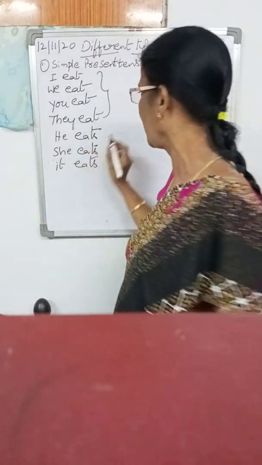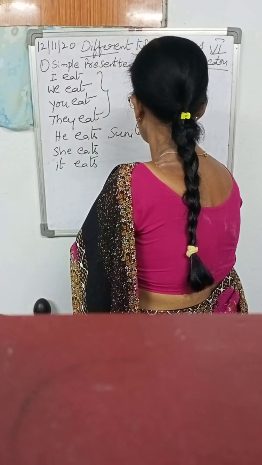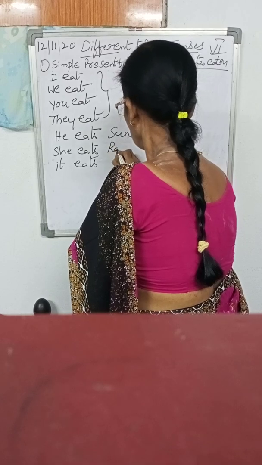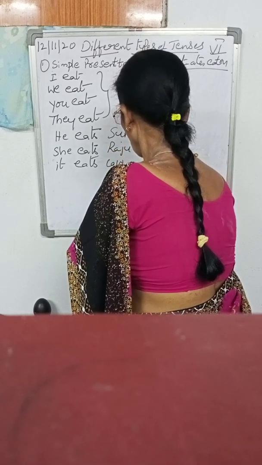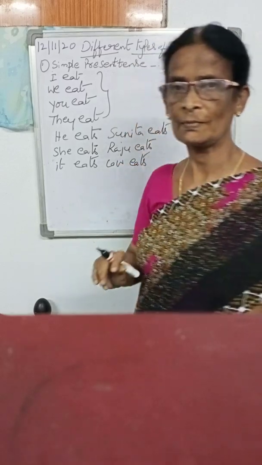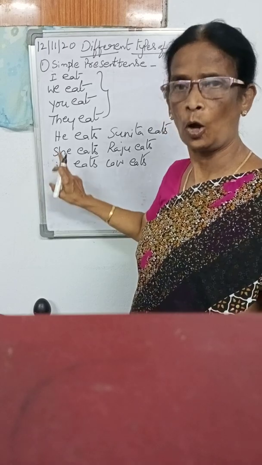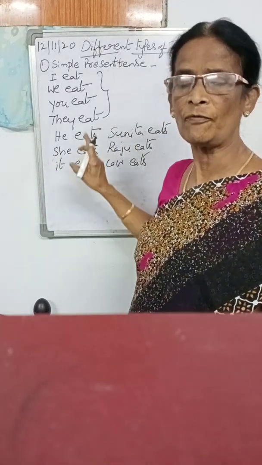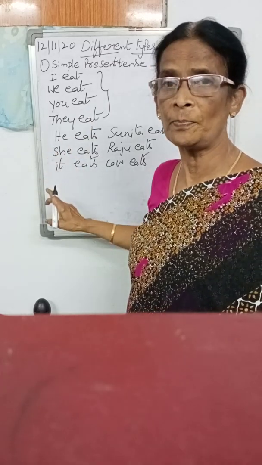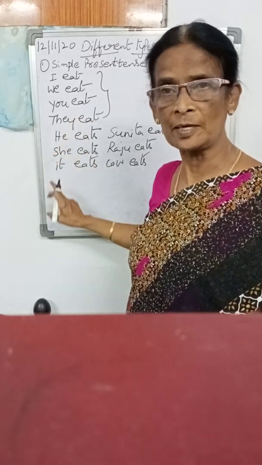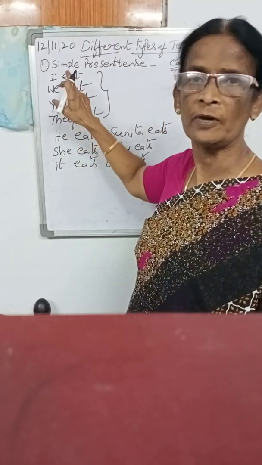Otherwise I write a name. Sunita eats. Raju eats. Cow eats. Is it clear? With personal pronouns or names, when the verb is in present tense, we have to add the s form to the verb, but for the remaining we don't add.